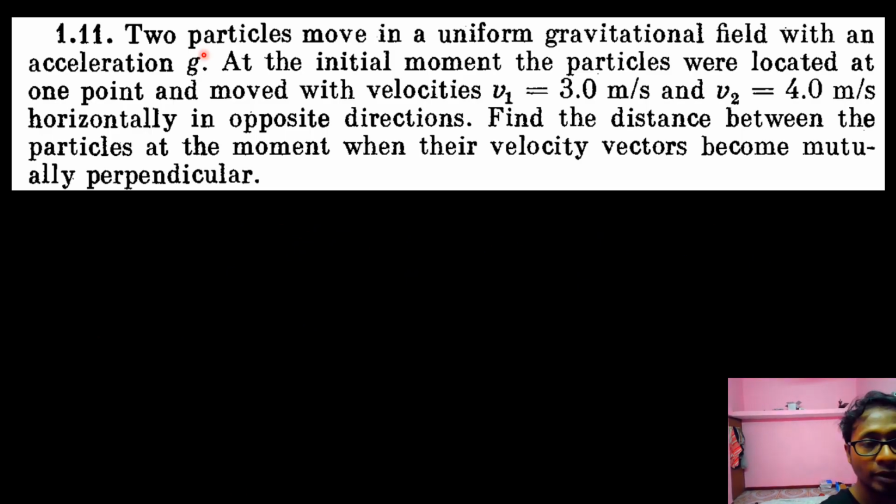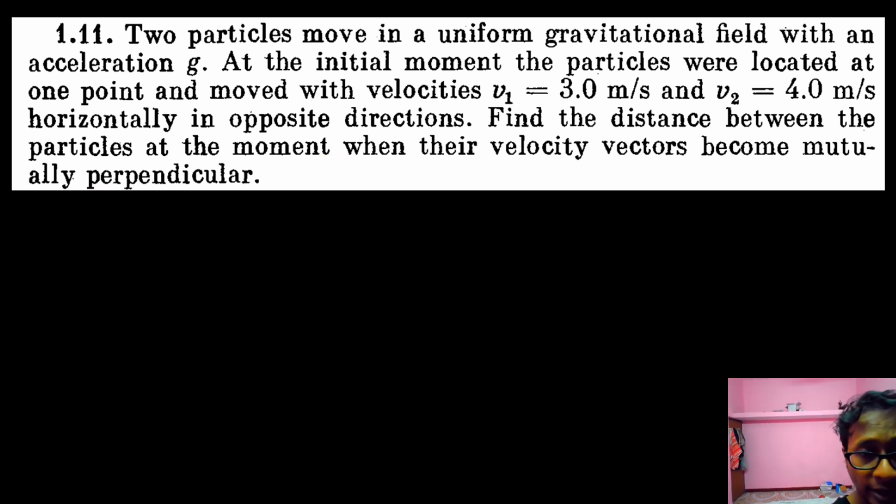See out here. Two particles move in a uniform gravitational field with an acceleration g. At the initial moment, the particles are located at one point and move out with velocities v1 and v2, 3 meter per second and 4 meter per second horizontally in opposite directions. Find the distance between the particles at the moment when their velocity vectors become mutually perpendicular.